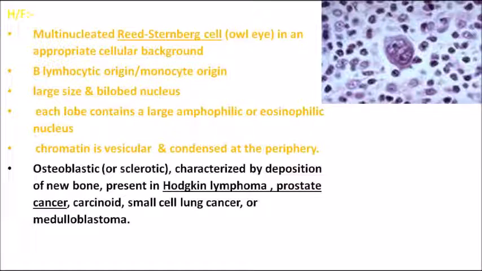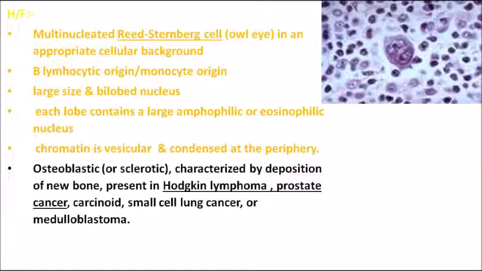Okay, so what you can see is a large size and bilobed nucleus, and each lobe of that particular nucleus will contain one amphophilic or eosinophilic nucleolus, and the chromatin within will be vesicular and condensed towards the peripheral region. So you can see two bilobed nuclei, and within the nucleus you can see an eosinophilic nucleolus, and periphery-wise you can see the chromatin.